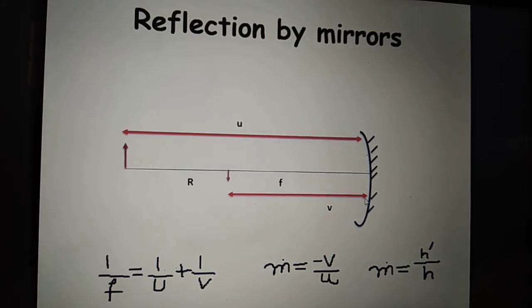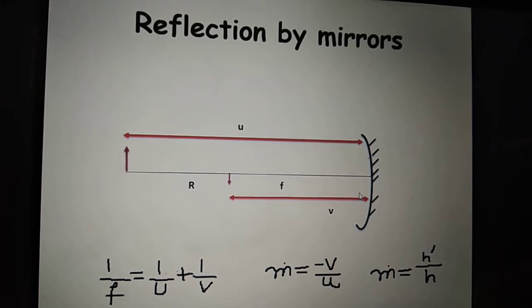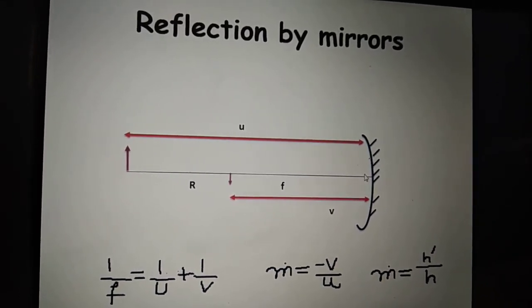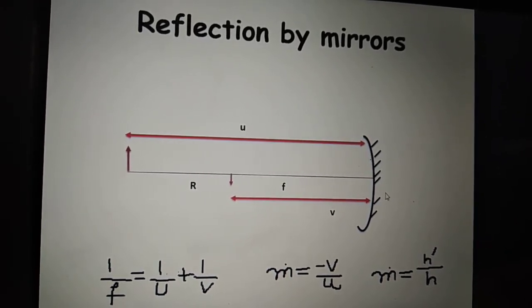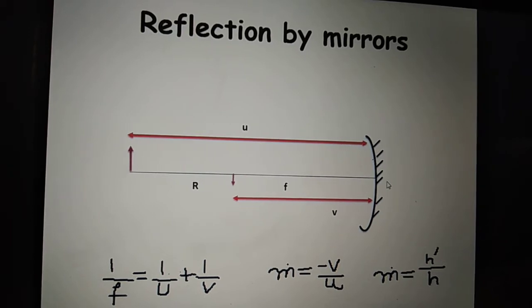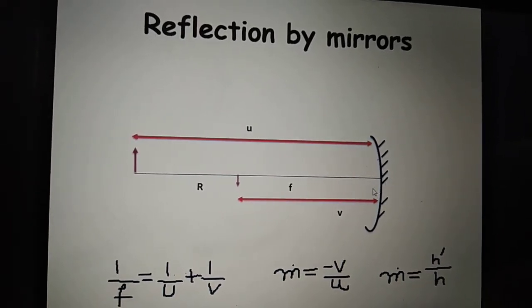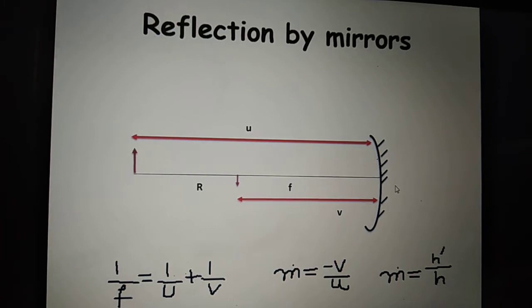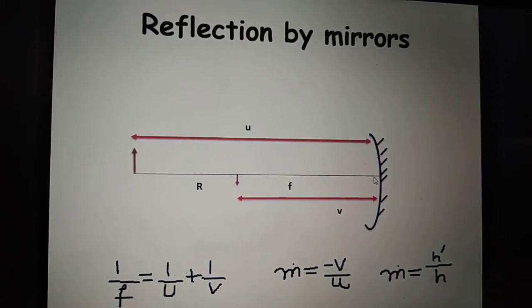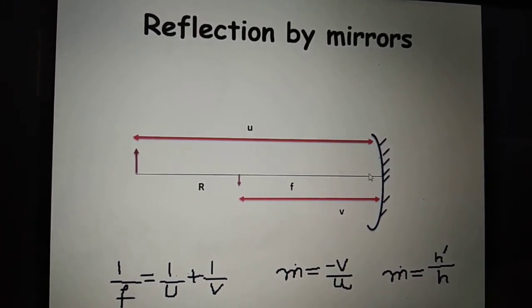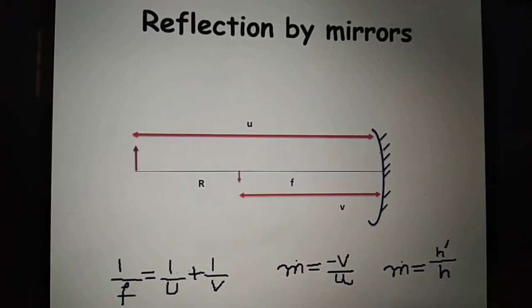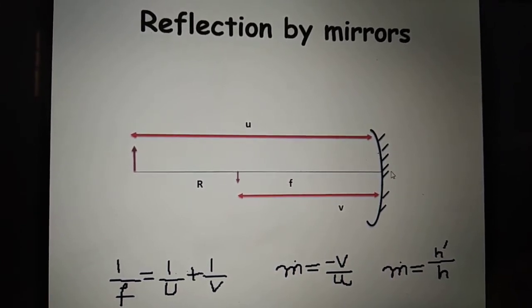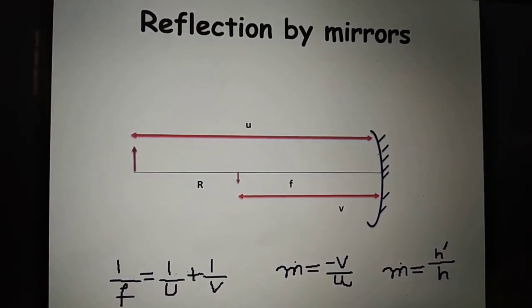Now many students think that concave and convex is based upon the shape. It is actually not true. Every mirror is cut from a circle, but if it is polished from outside, you can see these lines, these are the polishing. If any mirror is polished from outside, then it will be called a concave mirror. If any mirror is polished from inside, let's say this polishing was here, then it will be called a convex mirror. Usually drawing ray diagrams is easy for a concave mirror. That is why I have taken the example of a concave mirror.